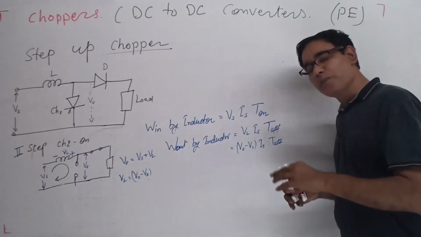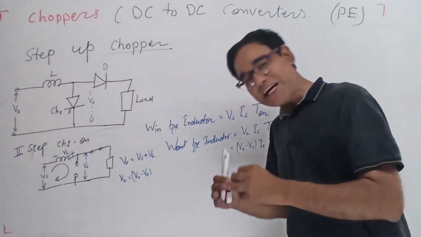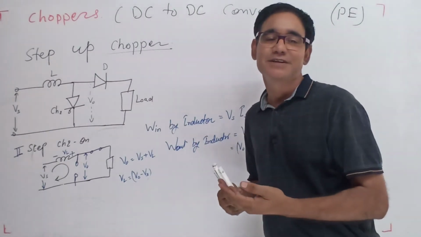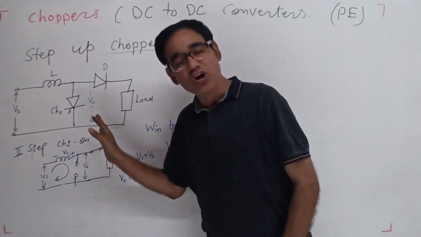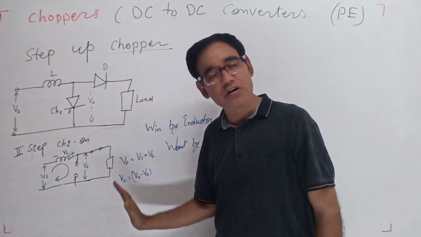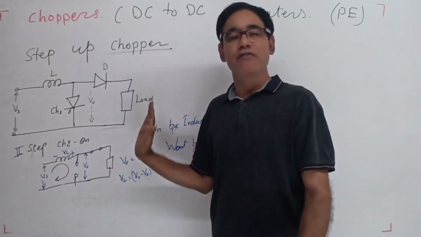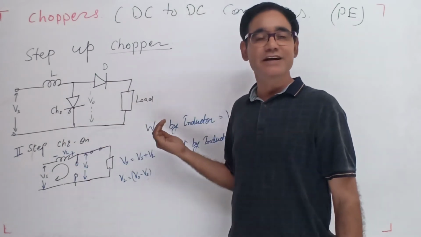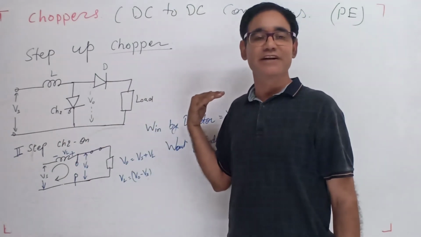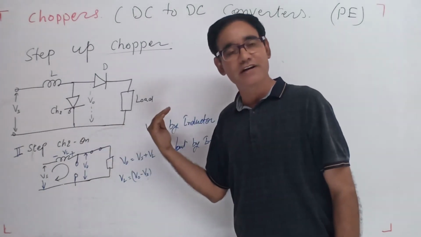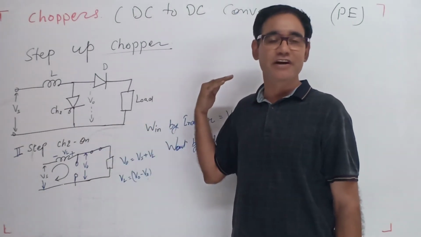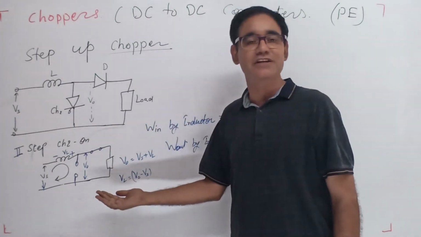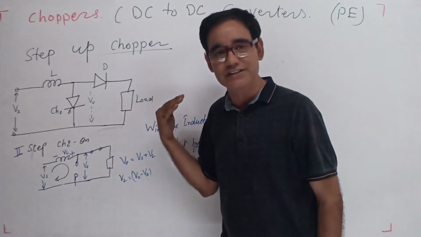If this operation takes place in a steady state condition, meaning on, off, then the energy taken by the inductor is equal to the energy released by the inductor. In the on state, the inductor takes energy; in the off state, it releases energy.